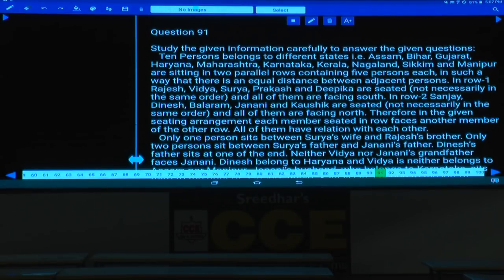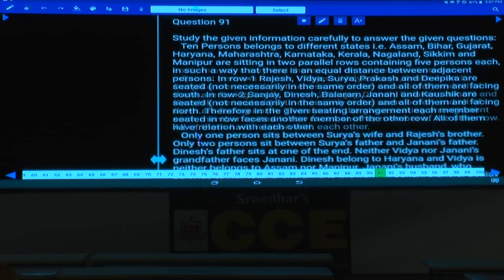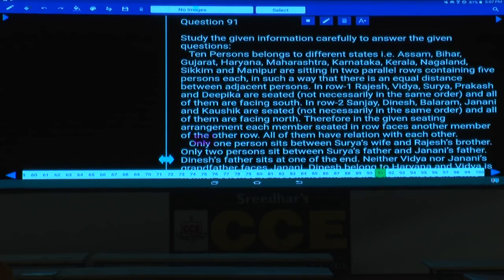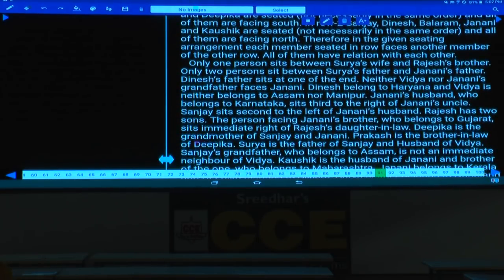And therefore in the given seating arrangement, each member seated in a row faces another member of the other row, and all of them have relation with each other. Yes, blood relation is also given in this one, isn't it? Blood relation, seating arrangement, 10 persons and 5 in each row. Yes, any doubts in this one? Shall I explain this one or not required?